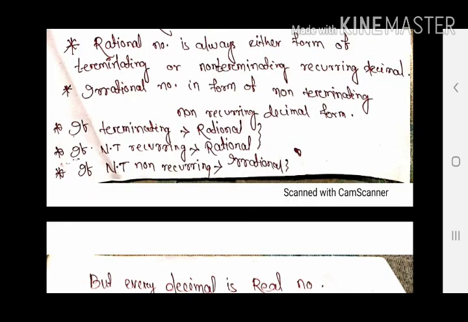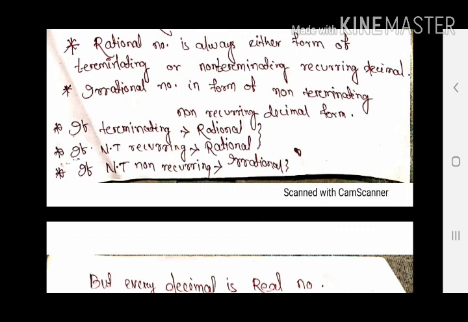You have to keep in mind, if the decimal expansion is terminating or non-terminating recurring, then rational. Otherwise, the rational number's decimal expansion is either terminating or non-terminating recurring. And the third case, the decimal expansion which is non-terminating non-recurring can't be converted to fractional form.